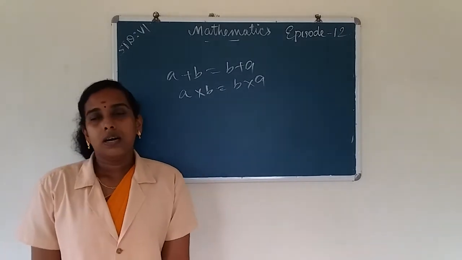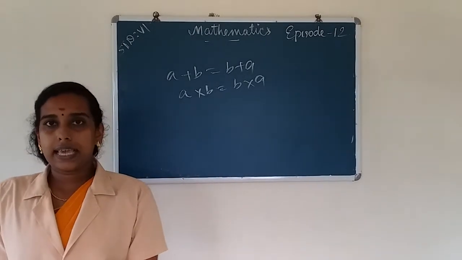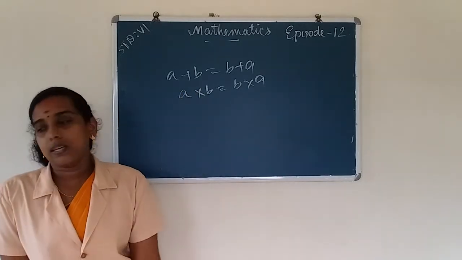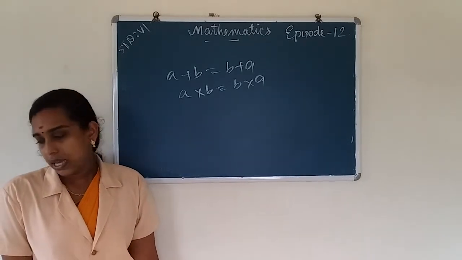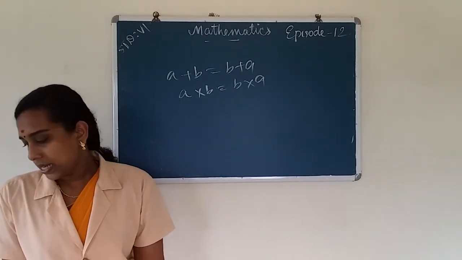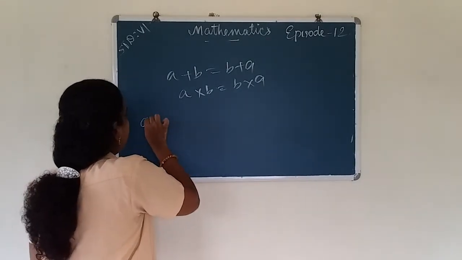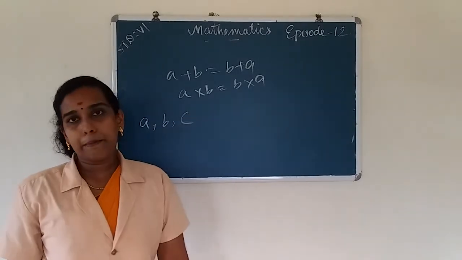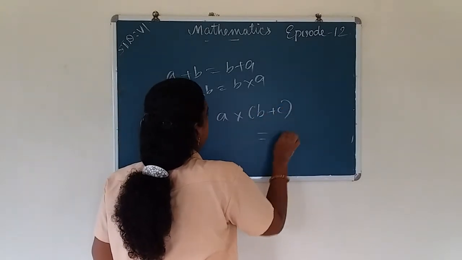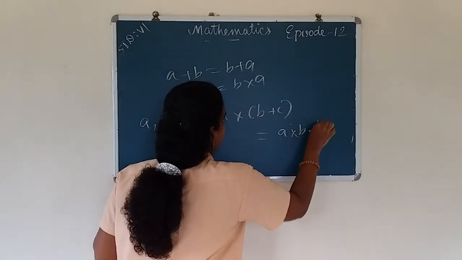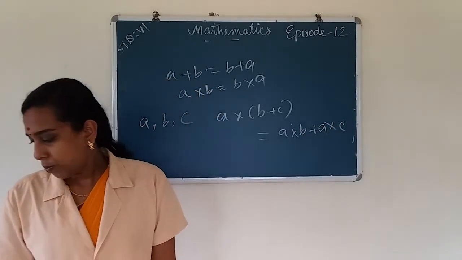And also if we take the product of two whole numbers in two ways, the answer is the same. So addition and multiplication are commutative for whole numbers. And the next one is associativity. For applying the associative property, three whole numbers are given: a, b and c. Then a into (b plus c) is equal to a into b plus a into c. This is the associative property.